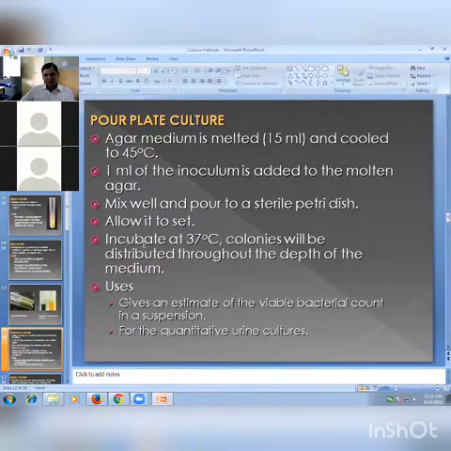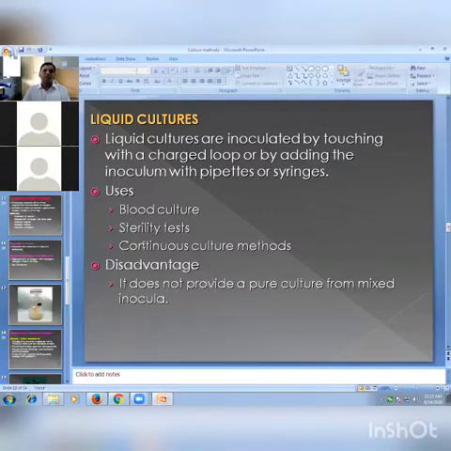So the same procedure: 1 ml urine we are inserting into the 15 ml media, and after that we are counting the colonies, to see how many bacteria are present in 1 ml urine. Now the liquid cultures.